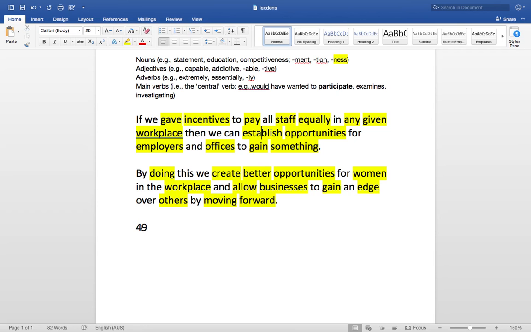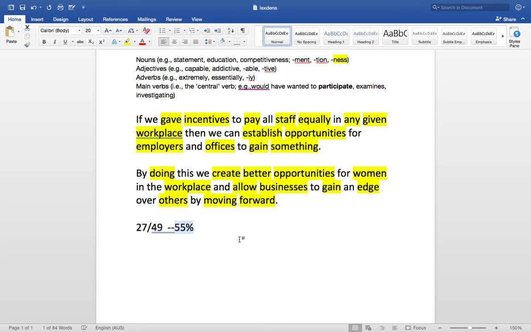So we have 27 out of 49. Quick calculation, that's around half, right? 27 out of 49, 55% is lexically dense, or is considered content words.